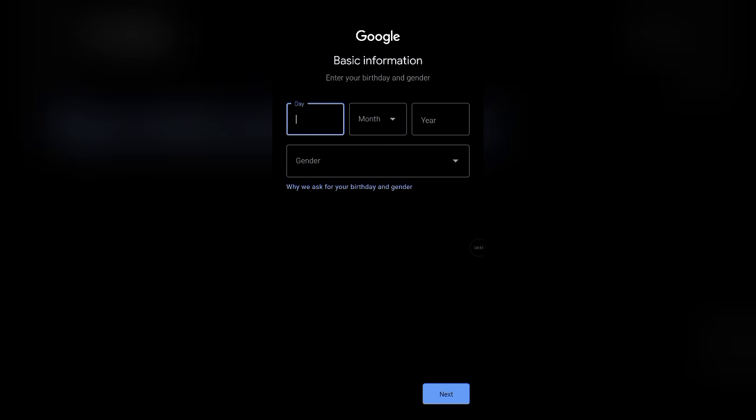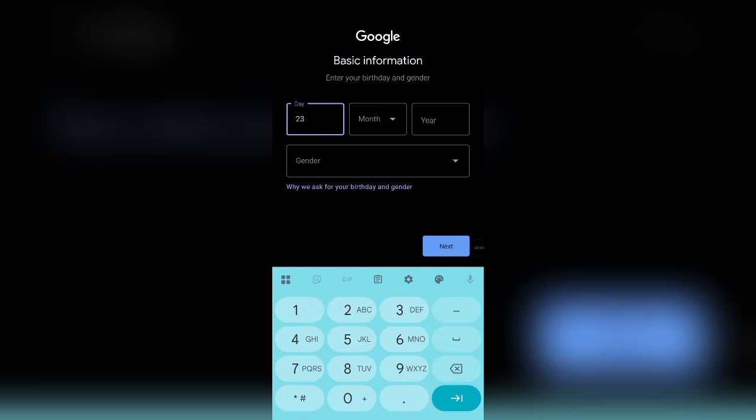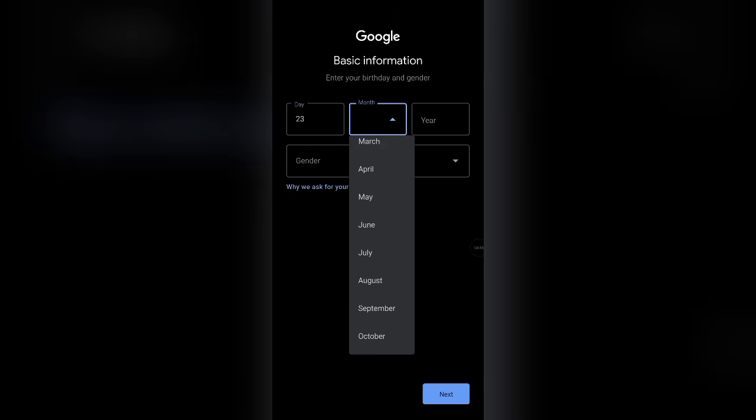So I'm going to select my date of birth. Here you can actually select anything, but you see that's your name. Make sure it's corresponding with what you have on your document. So we are going to click on next right here. Okay, so we are going to be proceeding to the next phase.